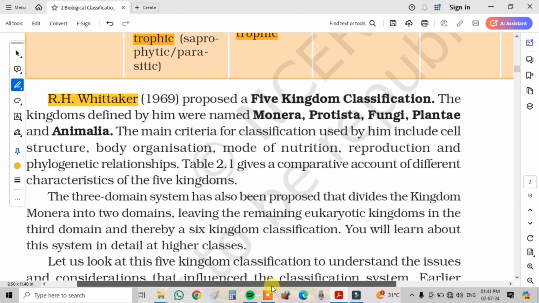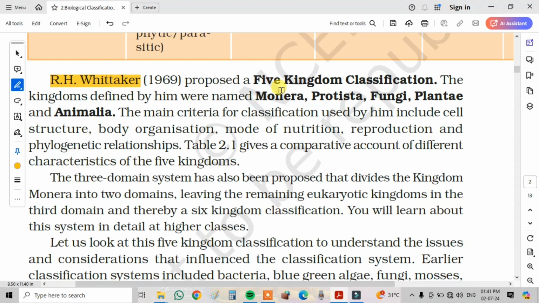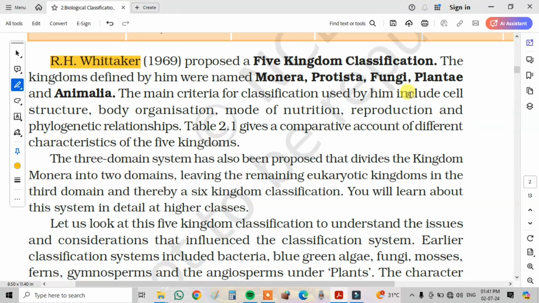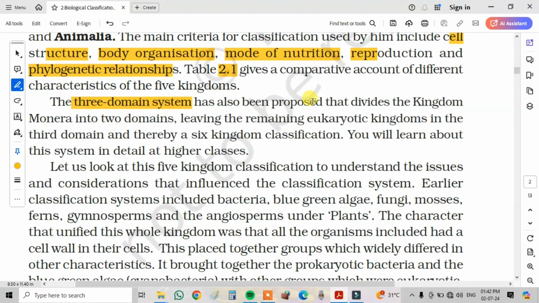Next, R.H. Whittaker in 1969 proposed a five kingdom classification. The kingdoms are Monera, Protista, Fungi, Plantae, and Animalia. The main criteria for classification that he included were cell structure, body organization, mode of nutrition, reproduction, and phylogenetic relationships. You can see in Table 2.1 what we just discussed, which gives a comparative account of different characteristics of the five kingdoms. A three domain system has been proposed that divides the kingdom Monera into two domains, leaving the remaining eukaryotic kingdoms in the third domain, giving a six kingdom classification in the three domain system. You will learn about this in higher classes.